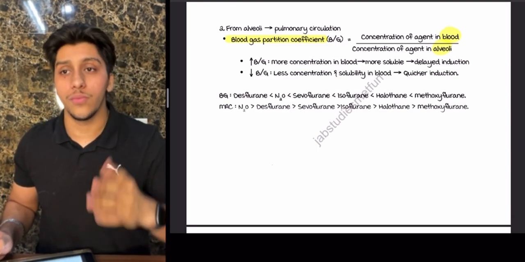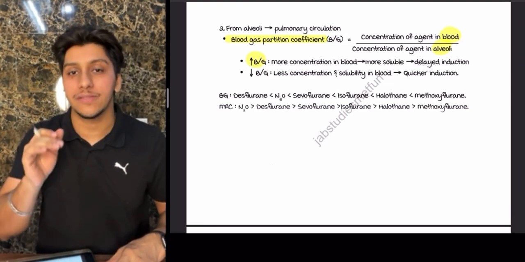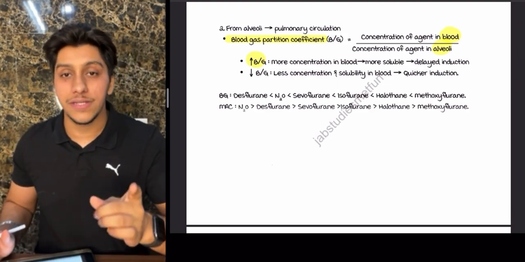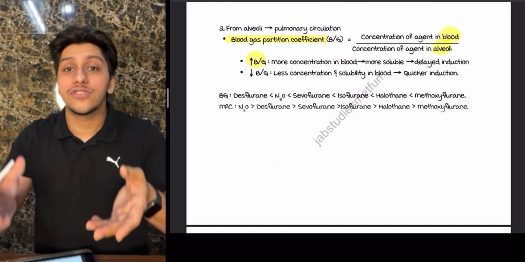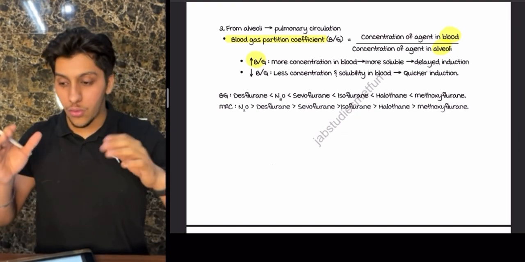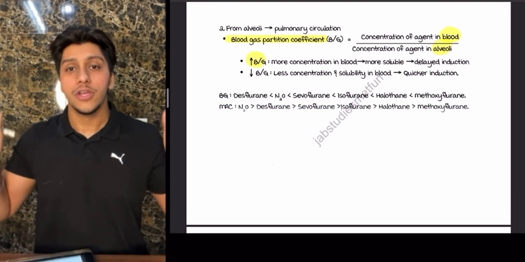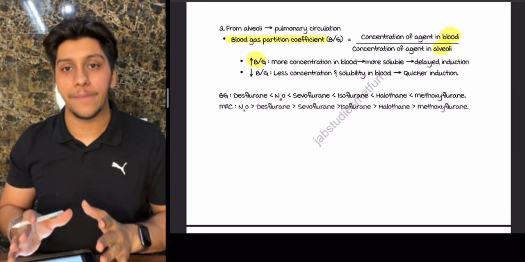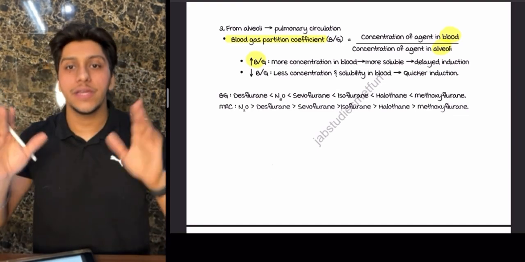What does this mean? If for one particular agent the B by G is more, it means that agent is more soluble in the blood, because of which induction is going to be delayed, because it is going to dissolve into multiple tissues. To reach the brain, it is going to take a lot of time. So remember this rule: more soluble in the blood, slower the induction.